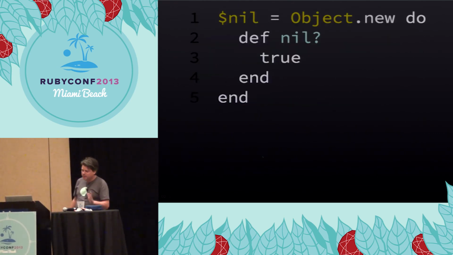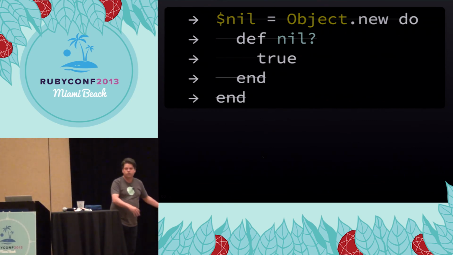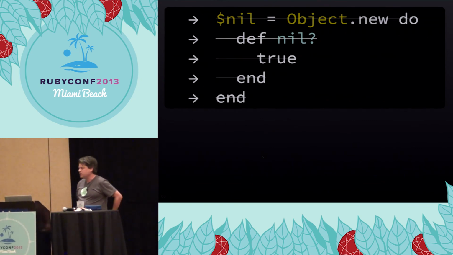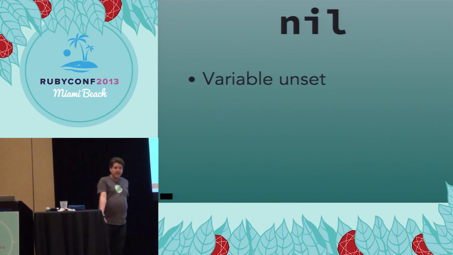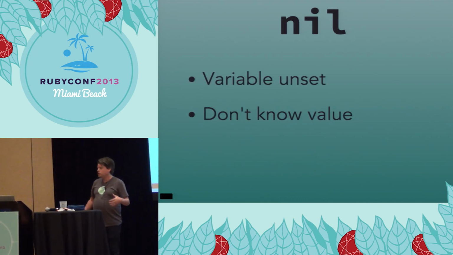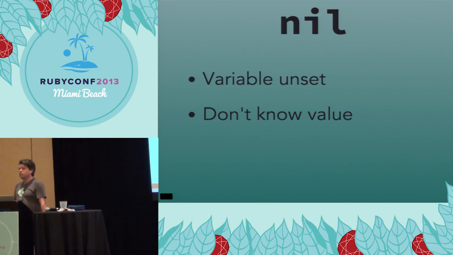So we could do this, right? But let's think harder than this. Let's try a little harder than just recreating nil. And let's think about what nil means. So nil means a variable hasn't been set. It could mean that we don't know the value of a variable yet, but we might later.